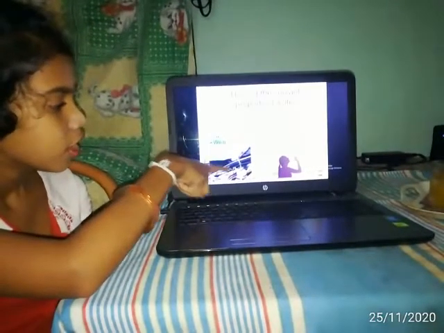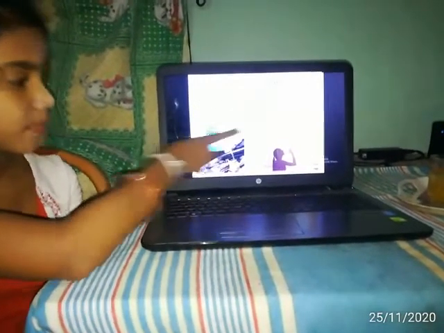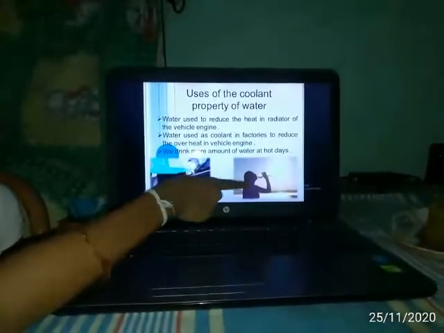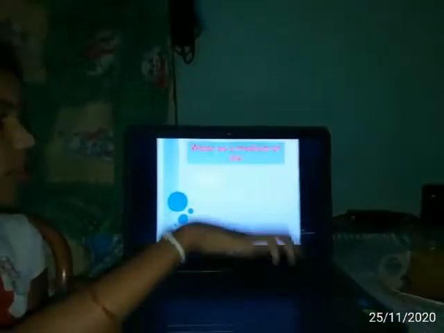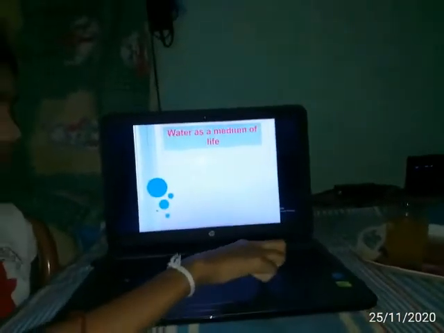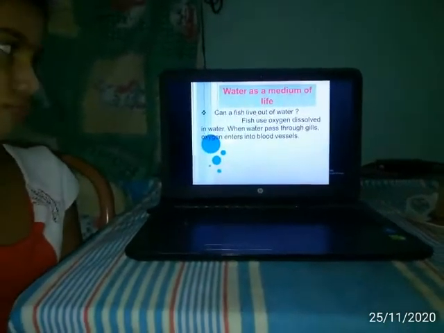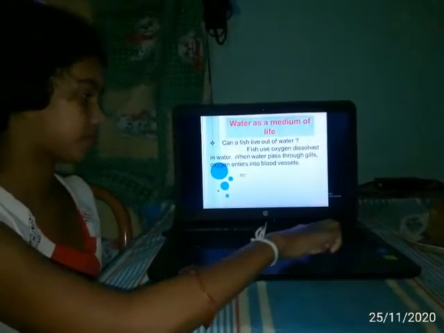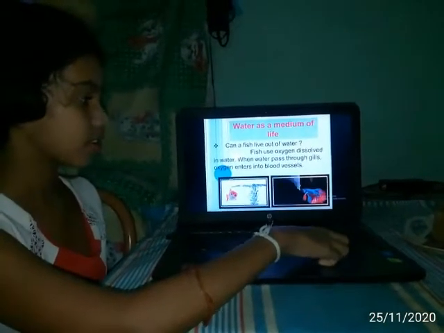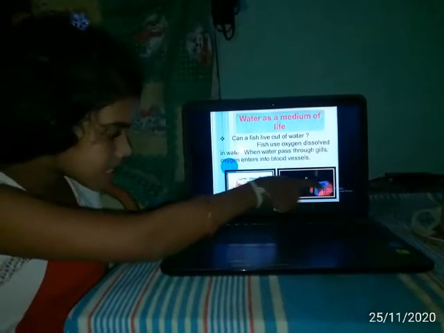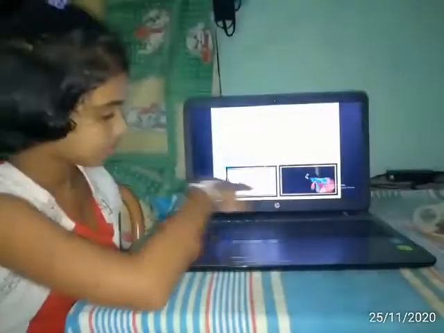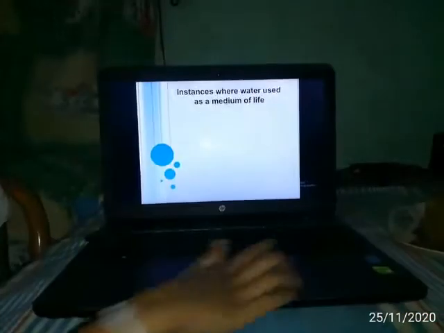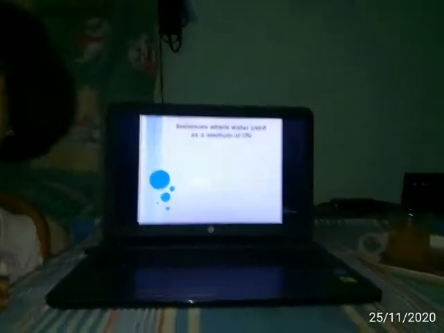You can see a picture. Putting water into a vehicle engine. This is a woman drinking a lot of water on a hot day. The third property of water is water as a medium of life. Can fish live out of water? Fish use oxygen dissolved in water. When water passes through the gills, oxygen enters the blood vessels. You can see these are their gills. Instances where water is used as the medium of life.